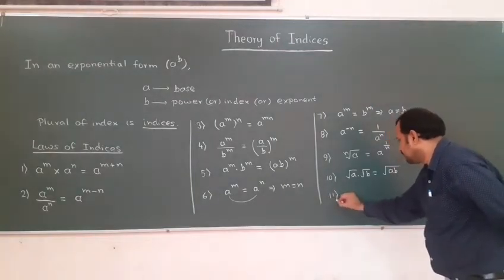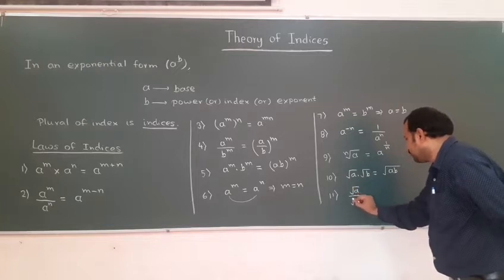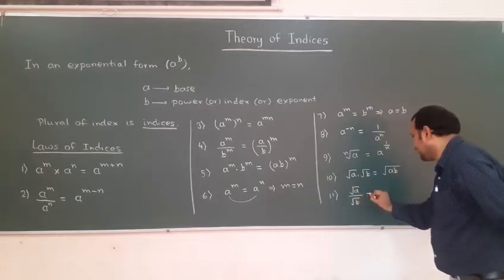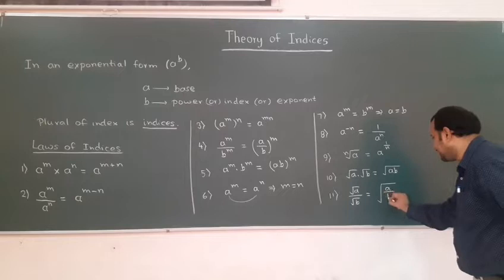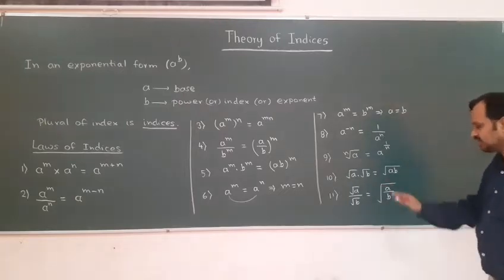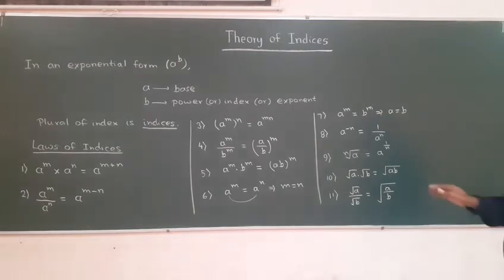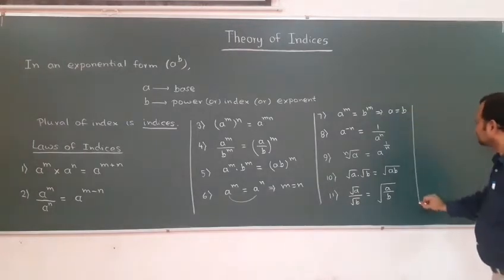11. Root a divided by root b we can write as, again instead of 2 roots we can write as square root of a divided by b. So square root of a by b we can write as root a divided by root b. One more is there, 12th one.